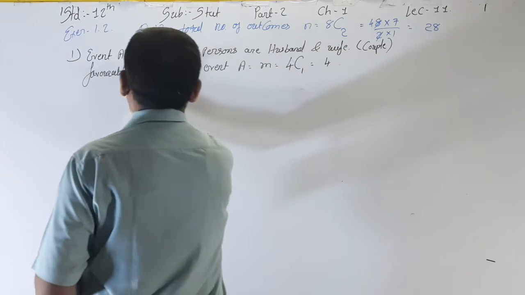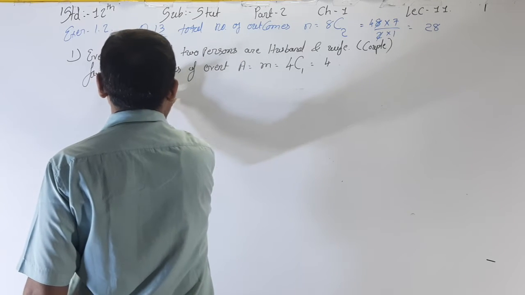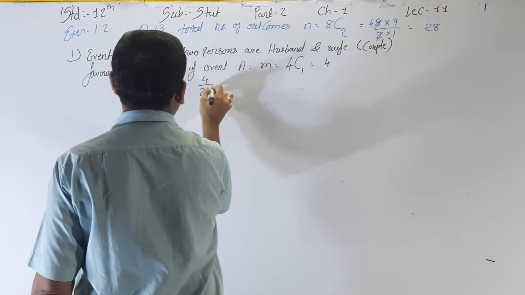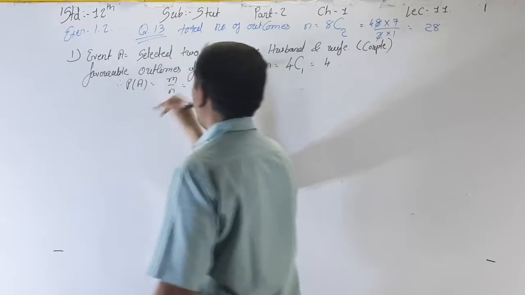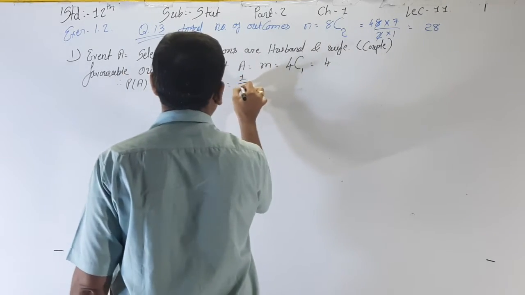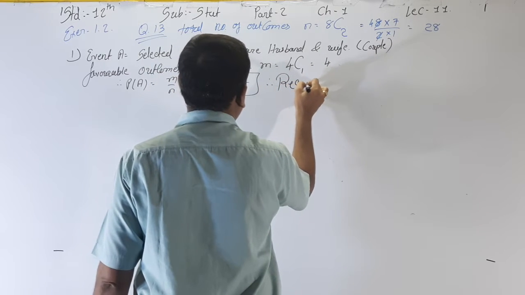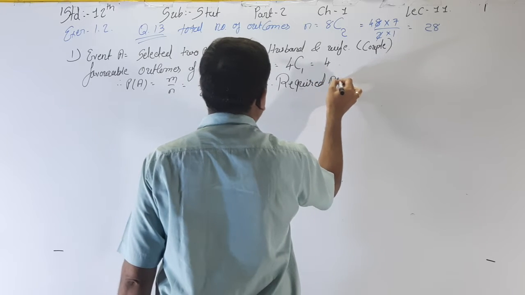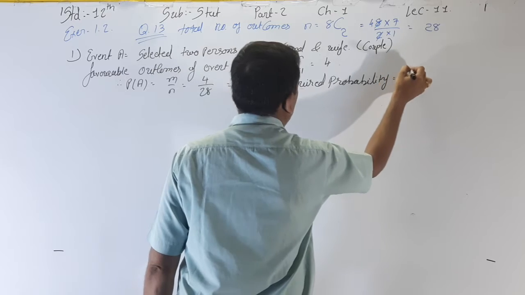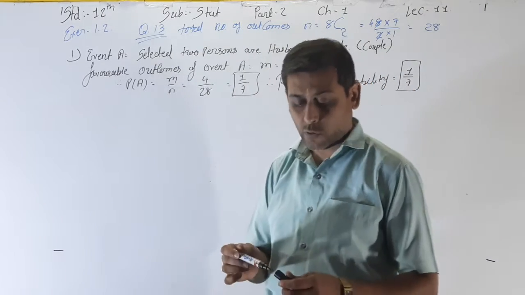So here, what is your final P of A? Therefore, P of A is equal to m upon n is equal to 4 upon 28. 4 ones are 4 and 4 sevens are 28. That's why 1 by 7. Therefore, required probability is equal to 1 by 7. That is your first question answer.